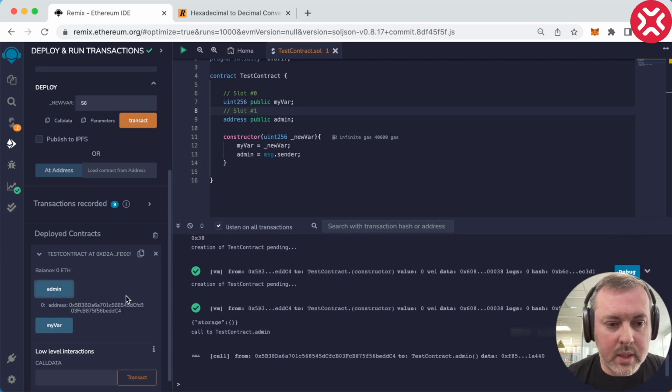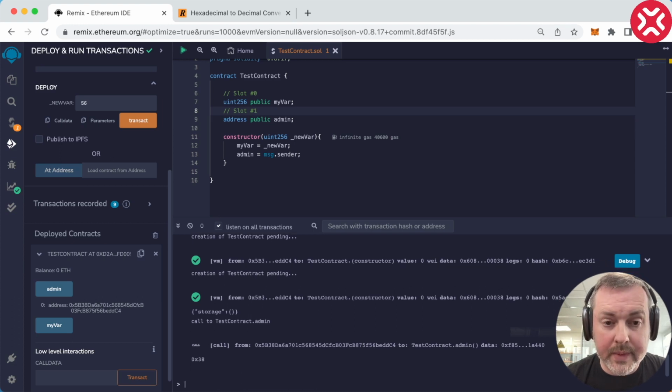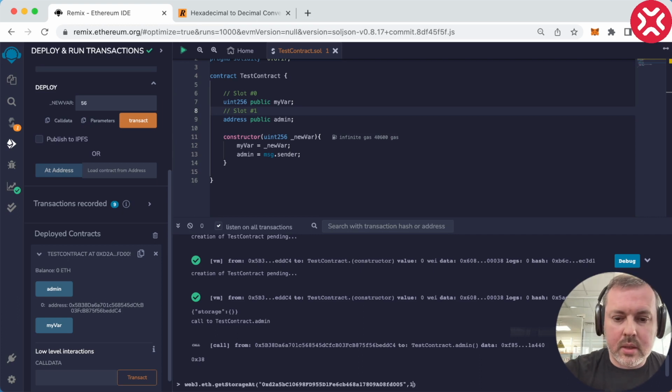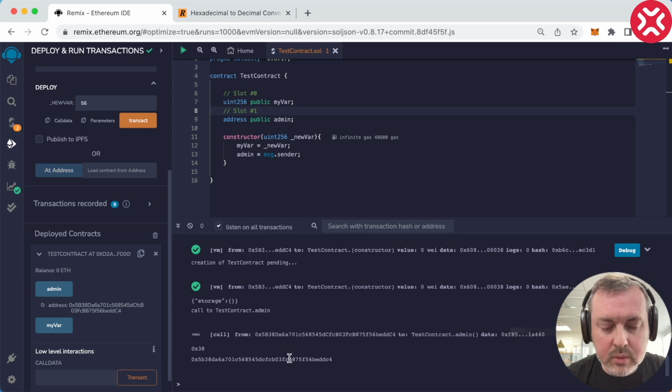Okay, so we have the address of the admin, but it's slot number 1. Let's see whether we can access something in slot number 0. And yes, we can. So this explains that if anybody ever accessed the storage of the smart contract, then we're able to access all the variables. Well, obviously, in order to access the second slot, let's replace 0 with 1, and here we have the address.